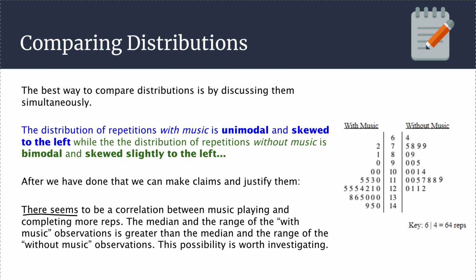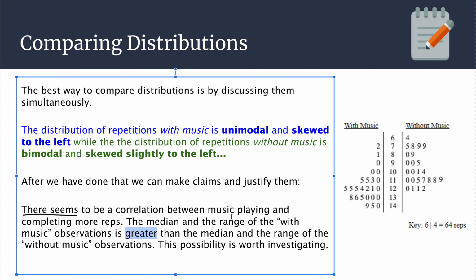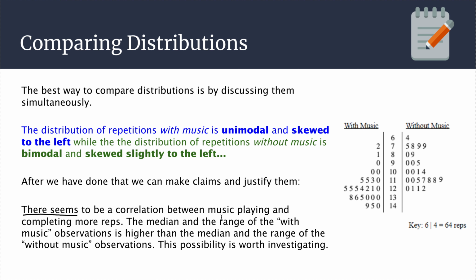Actually, I want to change this slightly. I should say the median and range of with music observations is higher than the median and range of the without music observations, because the range actually might be bigger for with music, but the actual numbers are all slightly higher than the without music numbers there. So I could justify that claim, that it looks like there is a correlation between music playing and completing more reps, by simply saying the median of the with music is higher than the without music observations, and the range for with music is higher than the without music range.